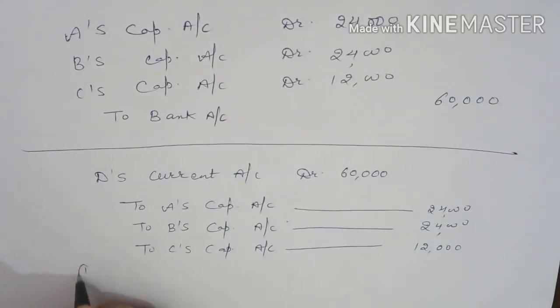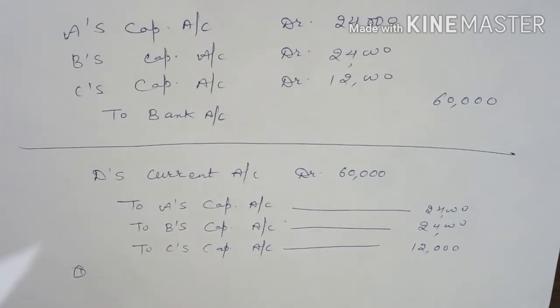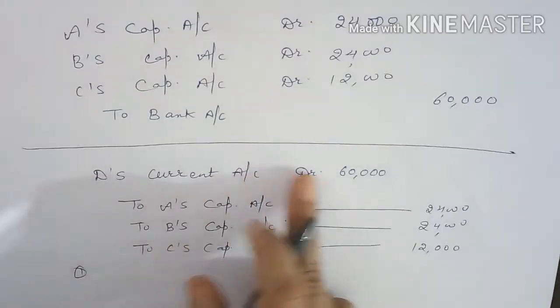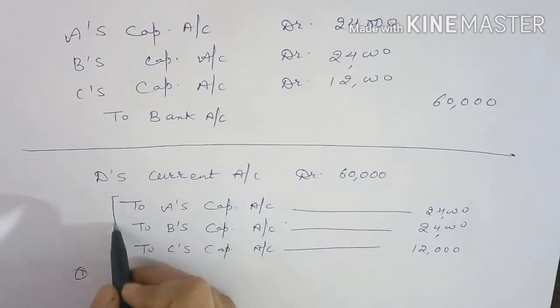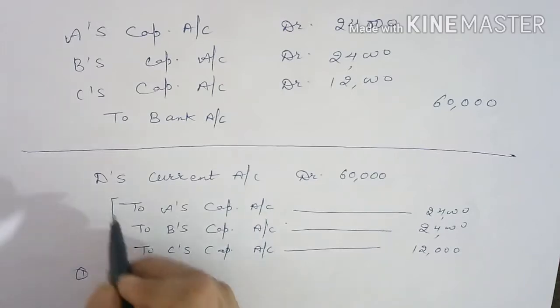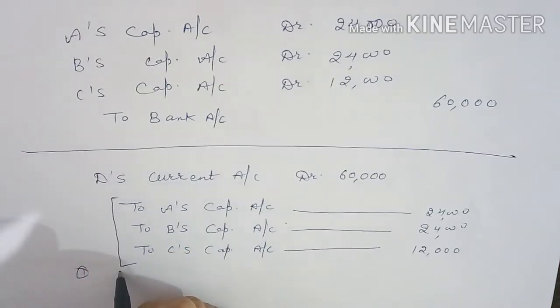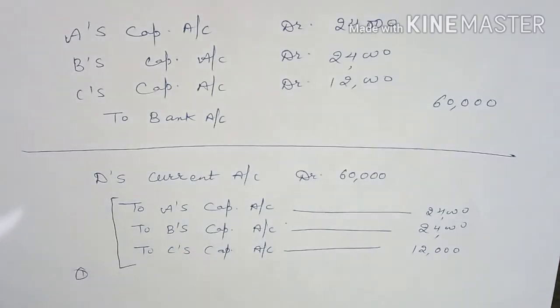So first situation, when he brings premium for goodwill in cash. Then when he pays goodwill privately to the sacrificing partners. And third, when he is not able to bring his share of goodwill in cash. Then the new partner's current account will be debited, and who will be credited? The sacrificing partners, for the sacrifice made by them in favor of the new partner.